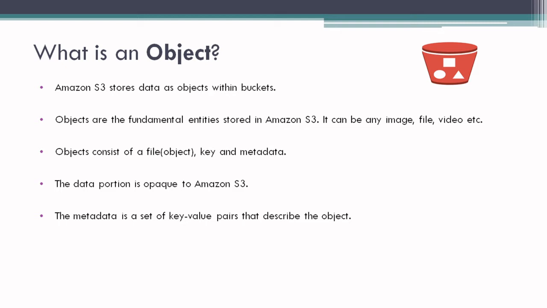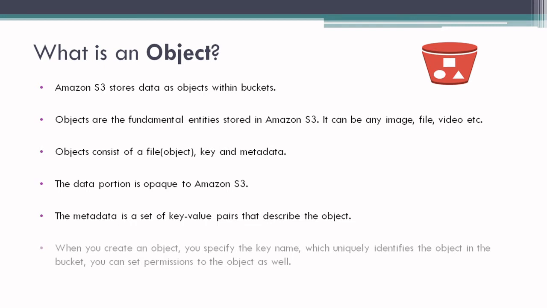So when you create an object, you specify the key name, which uniquely identifies the object in the bucket. You can set permission on the object as well, so you can set object level permission also. Your key name is nothing but the object name, and it is uniquely identified under your bucket.